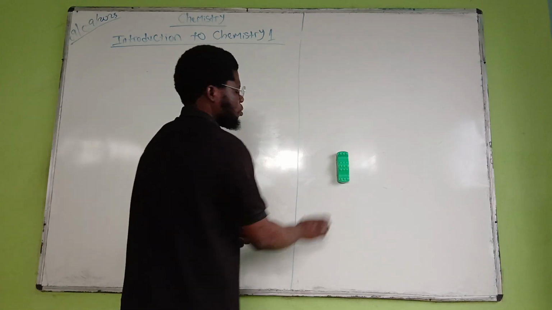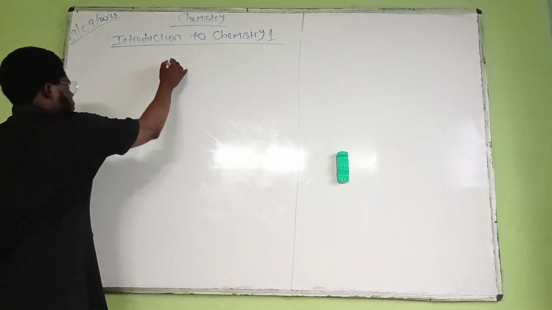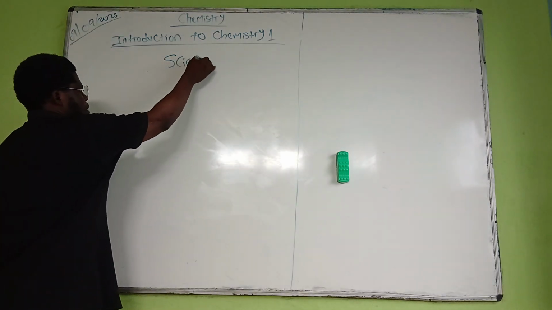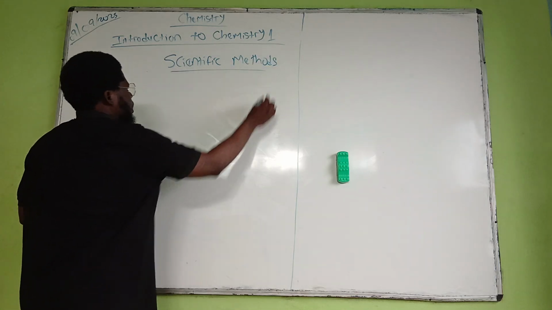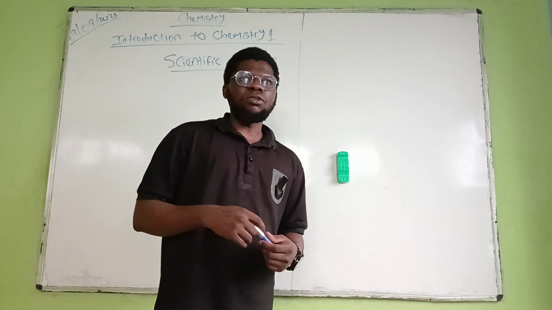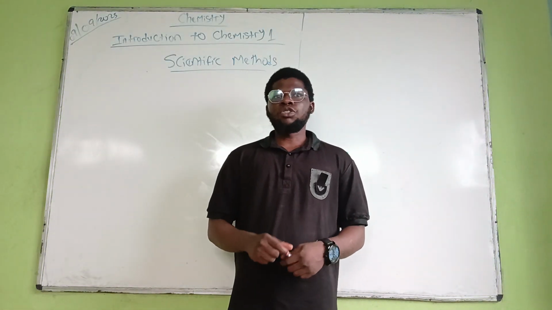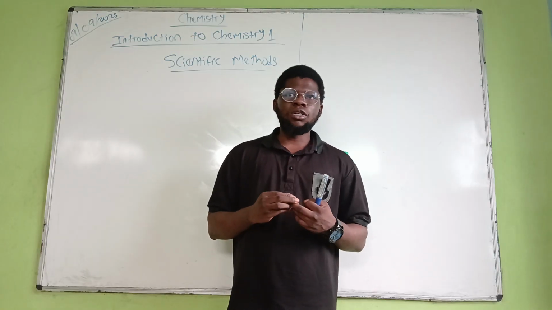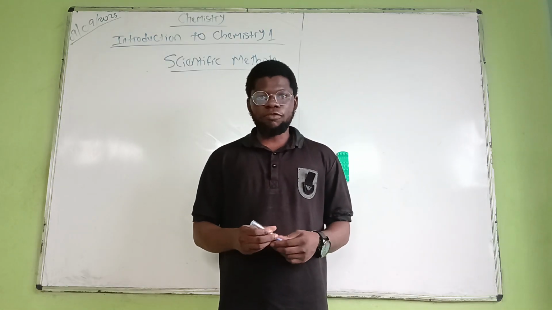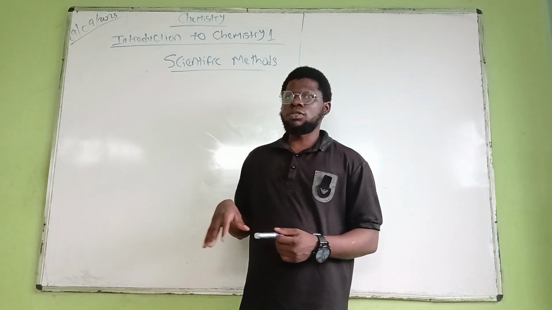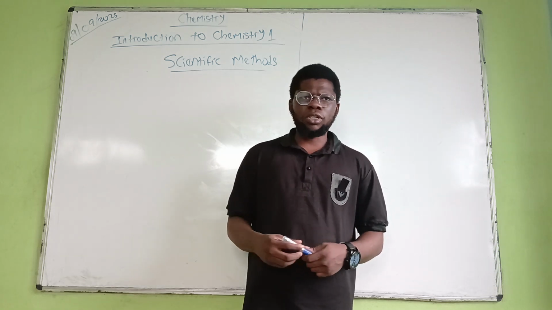So now we're going to be talking about the scientific method. This scientific method, okay, let's put it down. Scientific methods. Now, when we say scientific methods, these are methods that scientists use to bring about a new idea or to bring about a new discovery. You get? So they use these methods when they are carrying out their research.